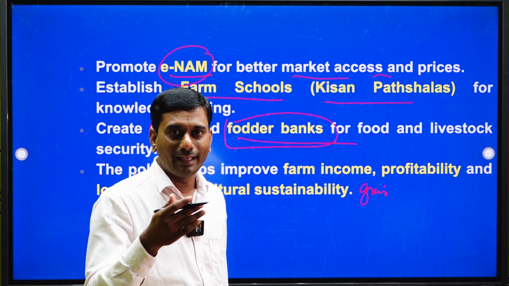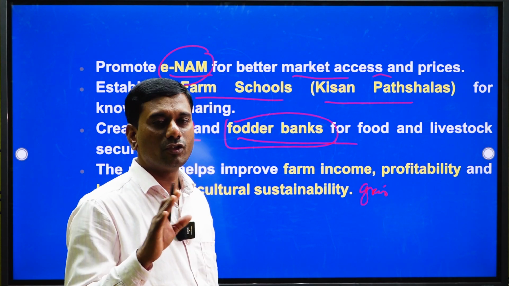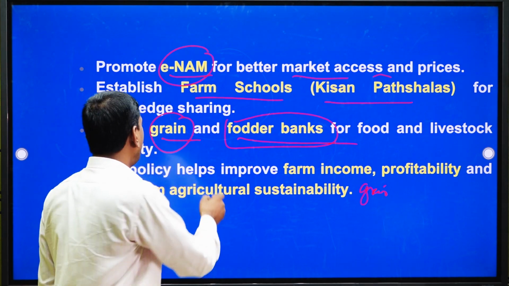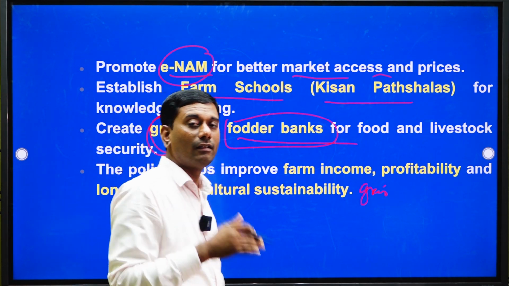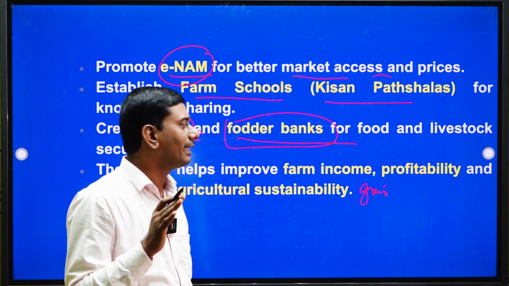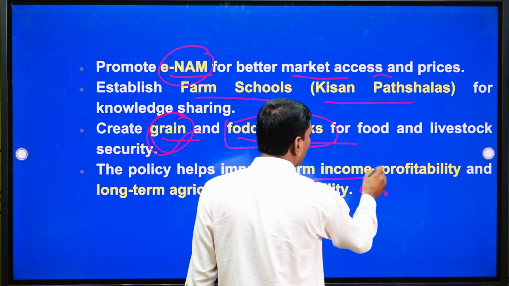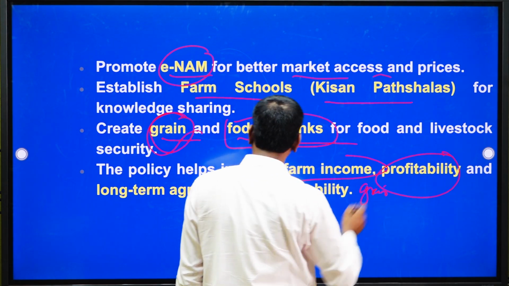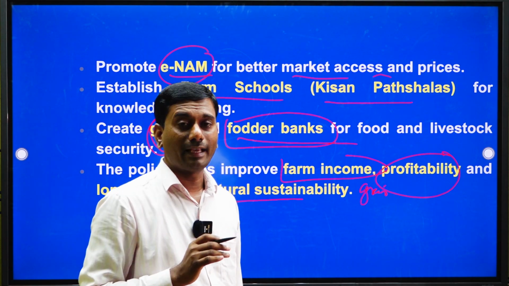Okay. So, to get year-round income, that is very important. At the end, to ensure livestock security, the committee has decided to make grain banks and fodder banks in the rural area. In a nutshell, we can see that these policies improve farm income, profitability and long-term agriculture sustainability. We should emphasize that here.